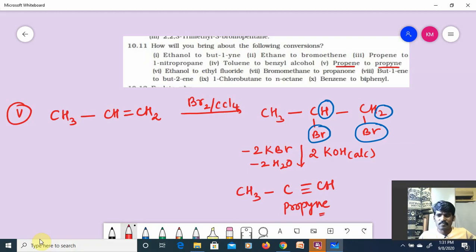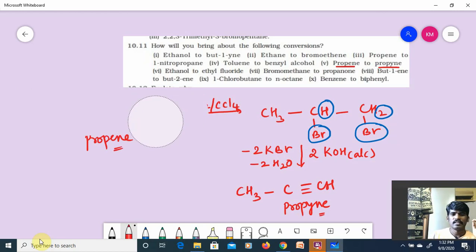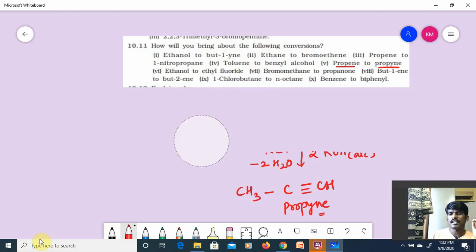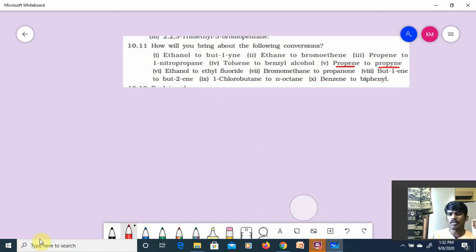How easy it is. Yes or no? So we have converted propene into propyne. Is it clear for you guys? This is the way we have to convert an alkene like propene into propyne. Hope you have understood, guys. If you have understood, please say yes in the comment box. 5 are done. Still 5 more. Very easy.